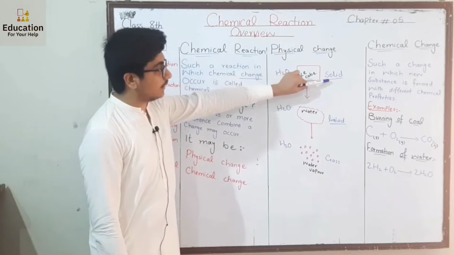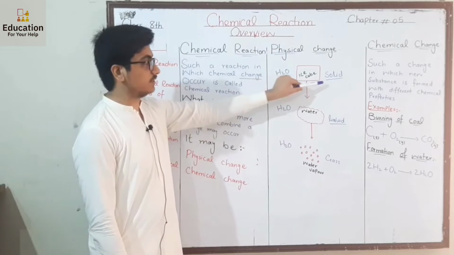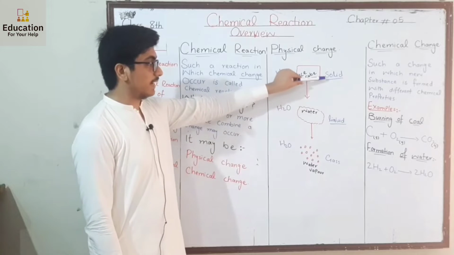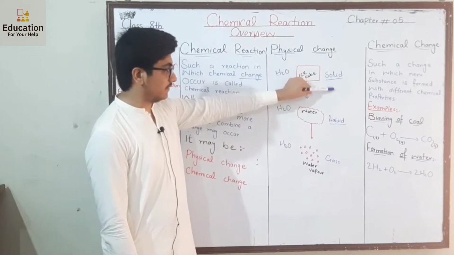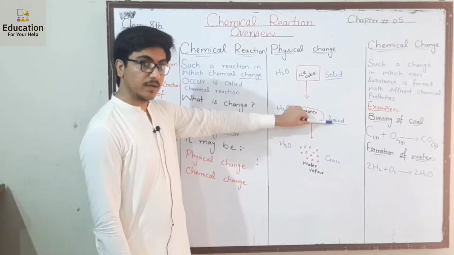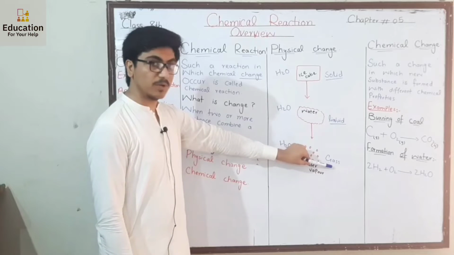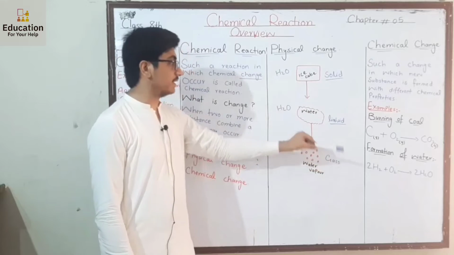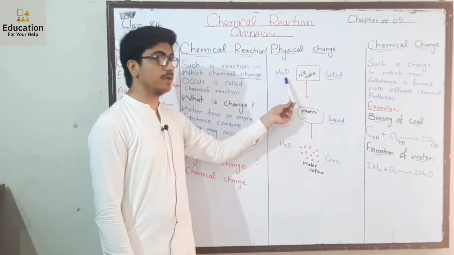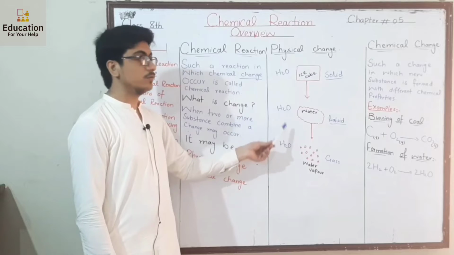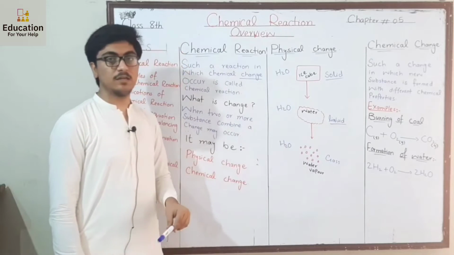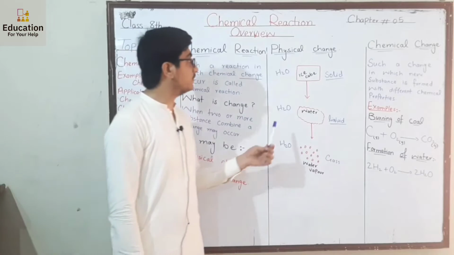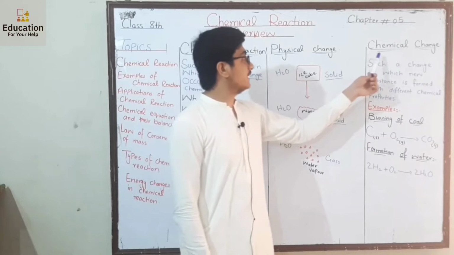Now you can say that first of all, we have an ice cube which is found in a solid state. By giving heat, it converts into a liquid state, and after this, it converts into the gas state. Here you can see its physical property is changed, but its chemical property, meaning its chemical formula, remains the same. So this is a common example of physical change.